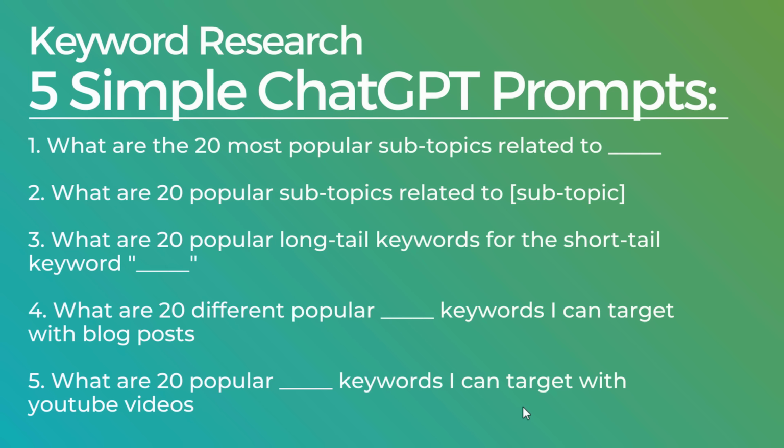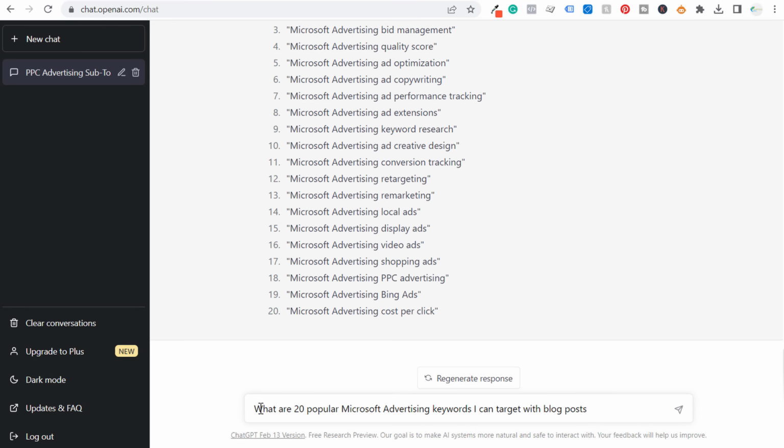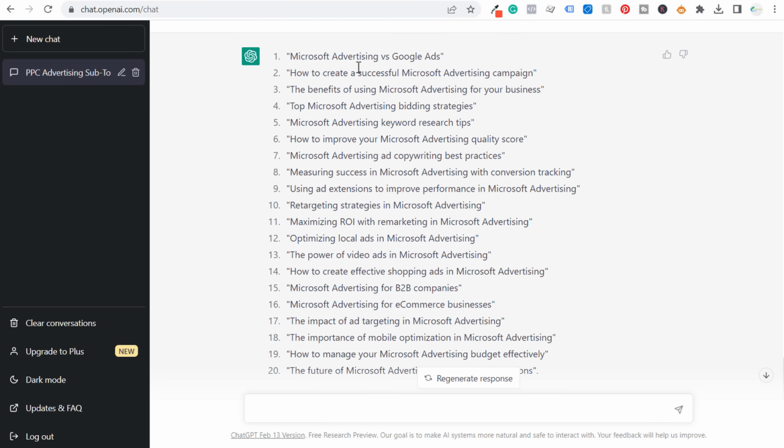So that's really where you need to take your keyword research and turn it into content strategy. That will be a separate video. So let's come back over, do our next prompt. Okay, next, what are 20 popular Microsoft advertising keywords I can target with blog posts? We'll click on enter. Okay, we have 20 more here that they've given us.